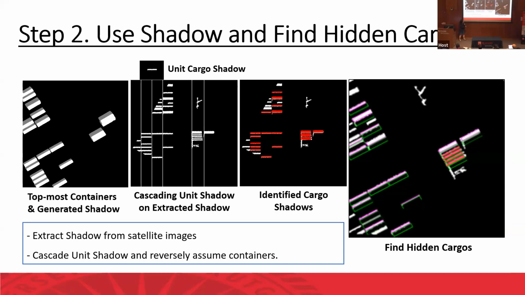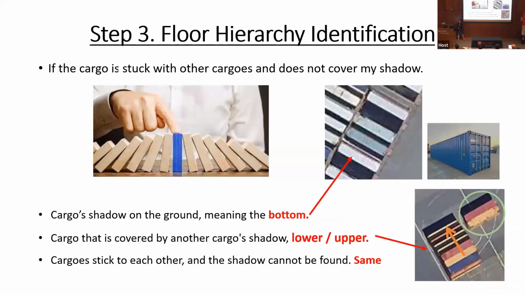And then after that, we can also extract some shadow images. And then using the shadow images, we can identify the height of the containers. For example, if we analyze the container shadow images and the shadow is on the ground, what happens?